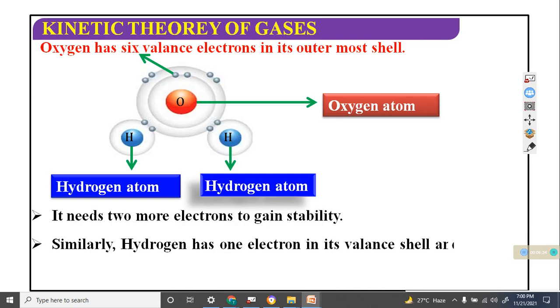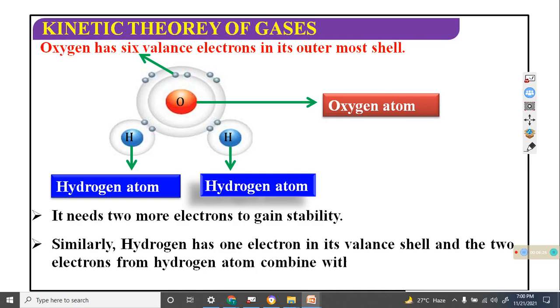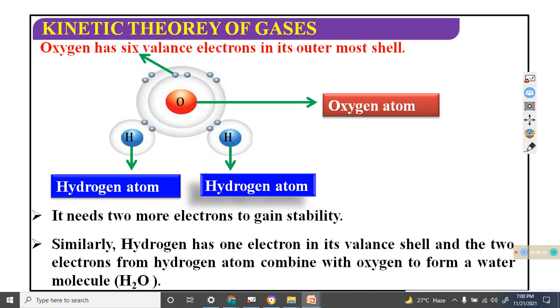The oxygen atom is given here, and a hydrogen atom and another hydrogen atom also. Hydrogen needs two electrons to gain stability. Similarly, the oxygen combines with electrons from the hydrogen atoms to form a water molecule.